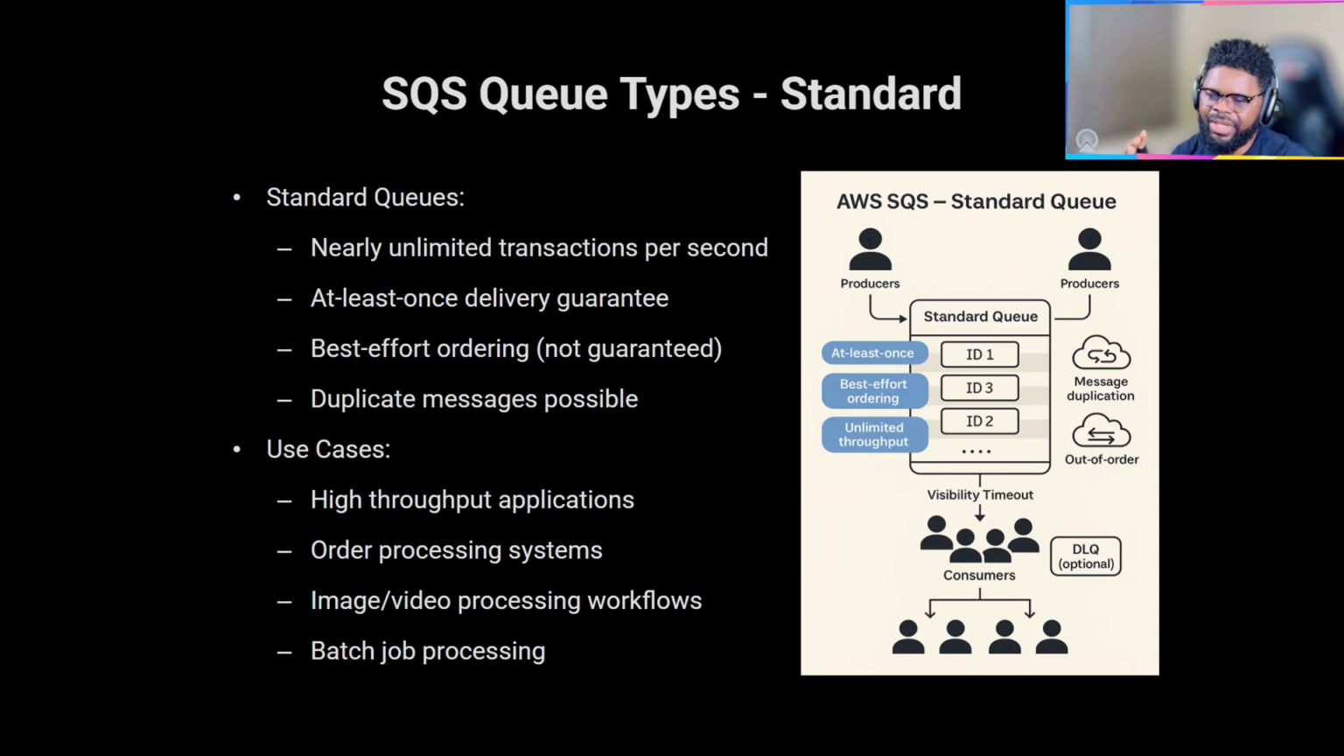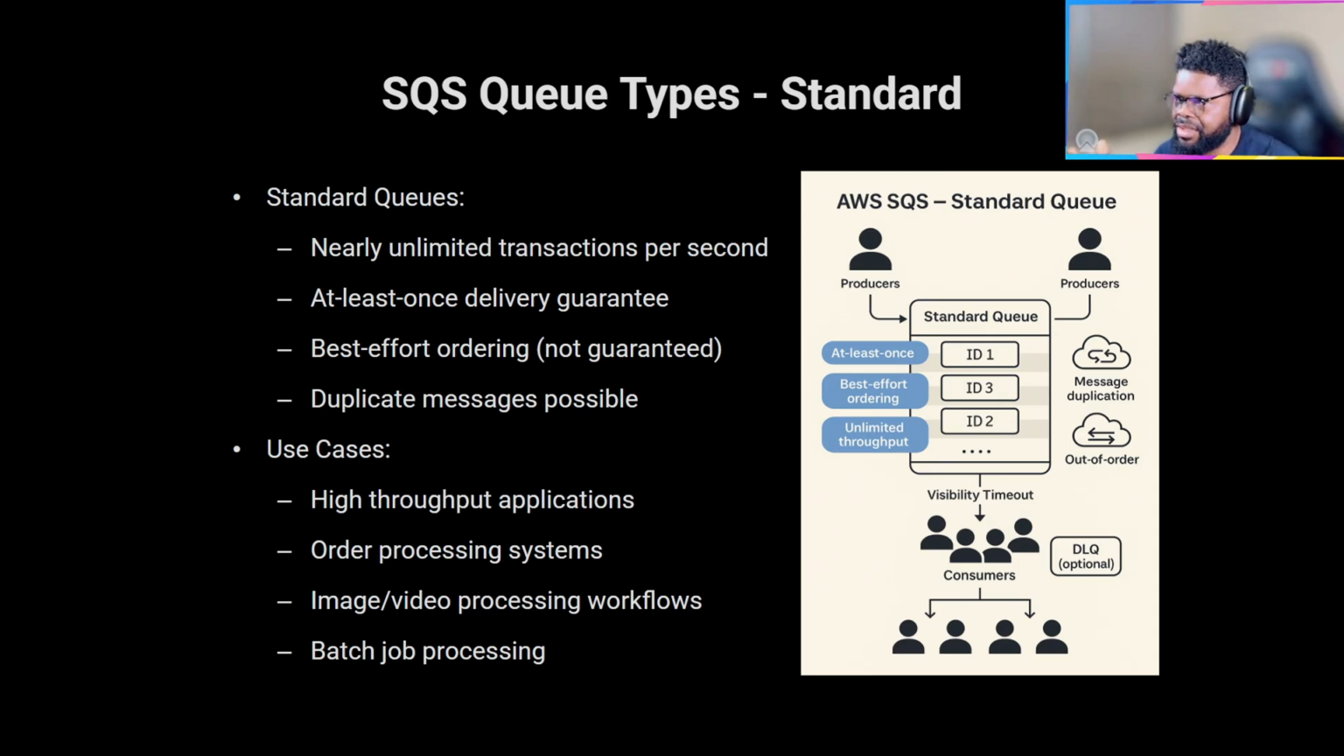Although there are ways you can make FIFO queues do that same thing, out of the box, a standard queue is going to give you that possibility, right? So for other processing systems, if you have another processing system that doesn't really need to follow a first in, first out pattern, you can use it.